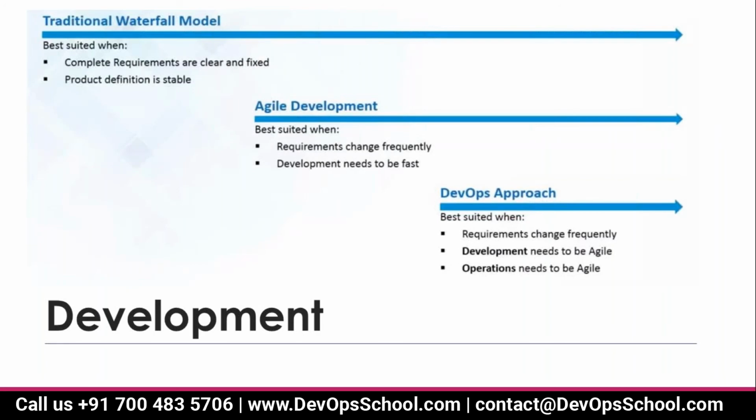Now I'm going to explain why DevOps came into the picture. What is the reason? When development approaches came into the picture, we were all using the waterfall model, known as the traditional waterfall or traditional SDLC model, software development lifecycle model, right? So basically in the waterfall model, what exactly happens?